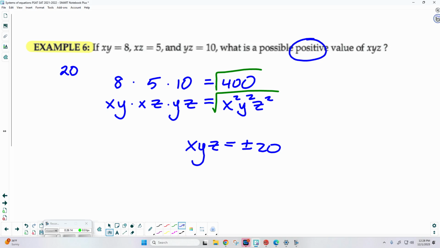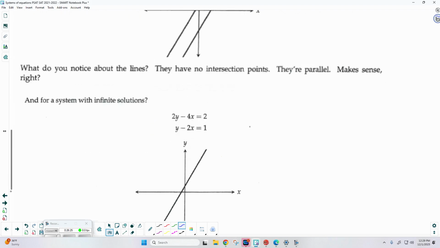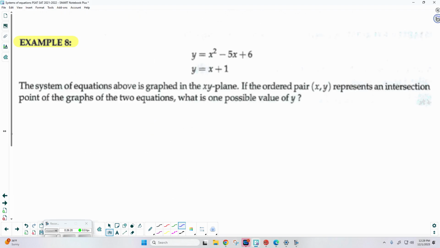Okay. Then the next part here, it kind of talks about what I started the lesson with, the fact that we're only going to have one solution, no solutions, or an infinite number. So again, take a look at that when you have the opportunity. Good stuff. Okay, let's get to number 8.